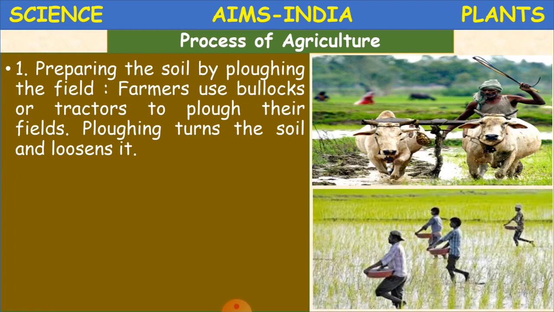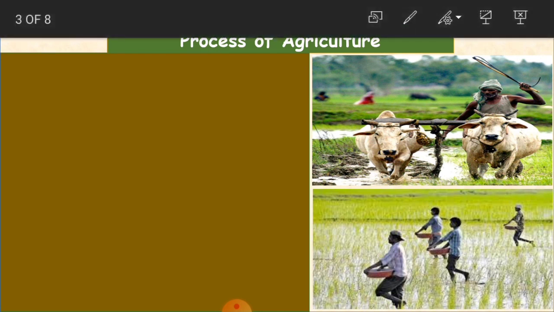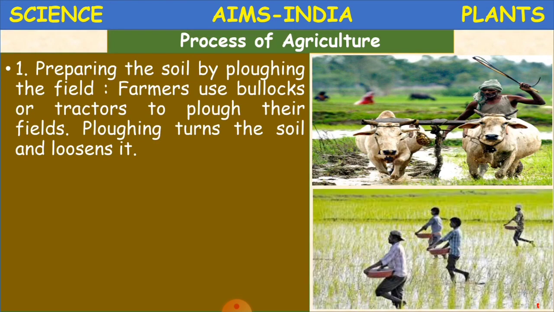As you can see in the picture here, ploughing, and we'll just learn about that now. Preparing the soil by ploughing the field. Farmers use bullocks or tractors to plough their fields. Ploughing turns the soil and loosens it. Okay, so what is ploughing, children? As you see in the picture here, they are ploughing the land with the bullocks.